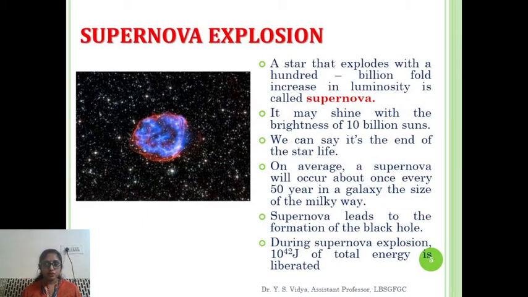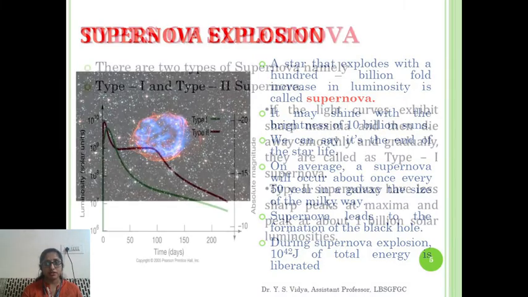A supernova explosion means a star that explodes with a hundred billion fold increase in its luminosity is called a supernova. It may shine with the brightness of 10 billion suns. We can say it is nothing but the end of the star's life. On average, a supernova will occur about once in 50 years in a galaxy the size of the Milky Way. Supernova leads to the formation of the black hole. During a supernova explosion, around 10 to the power of 42 joules of total energy is liberated.